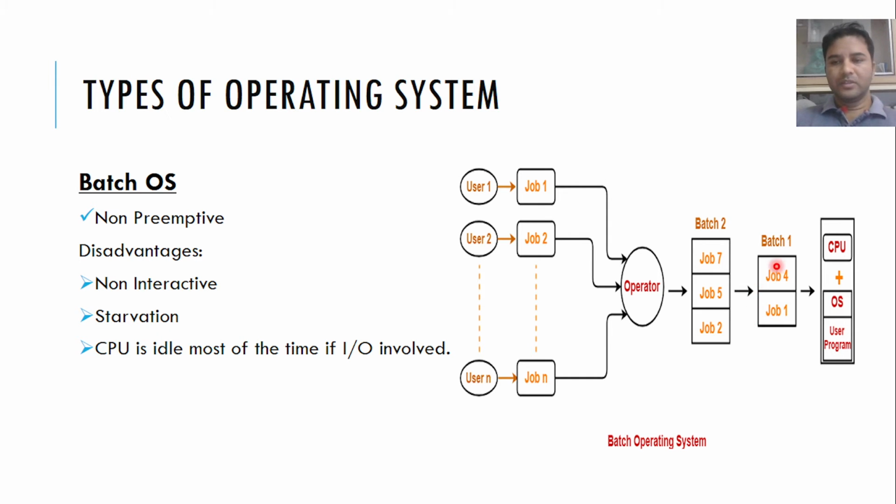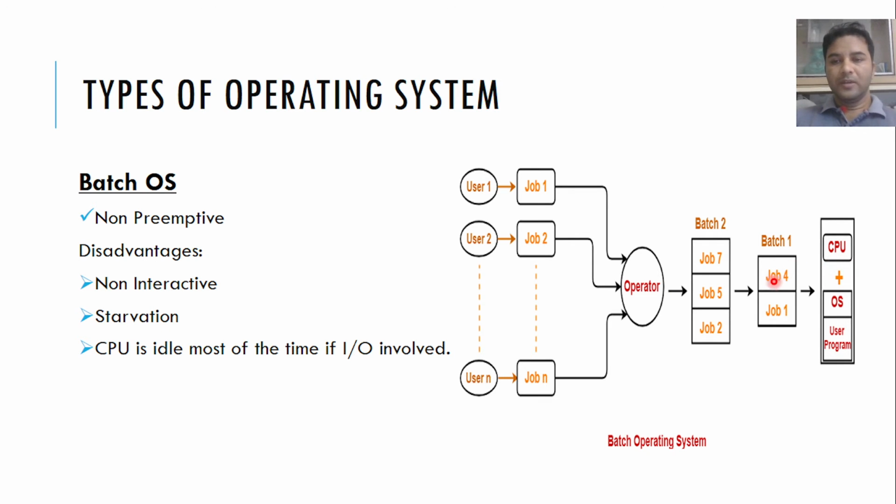Let's say job number 4 needs some input output, so it is removed from the CPU to finish that input output, but we cannot submit any other job from batch 2 until this batch is complete. Because of the non-preemptive nature of this operating system, we cannot forcefully pull batch 1 out from the CPU.